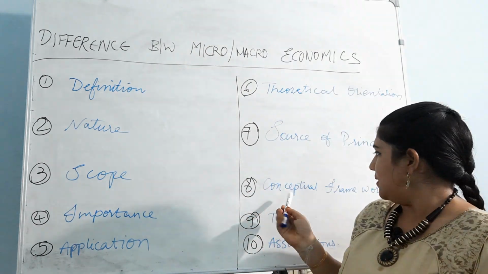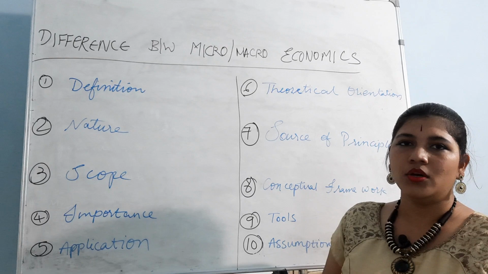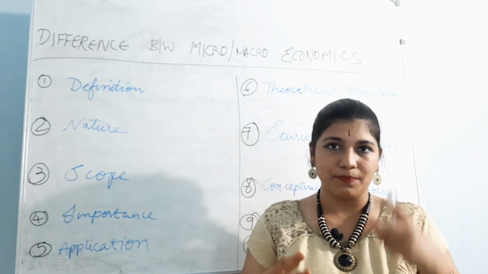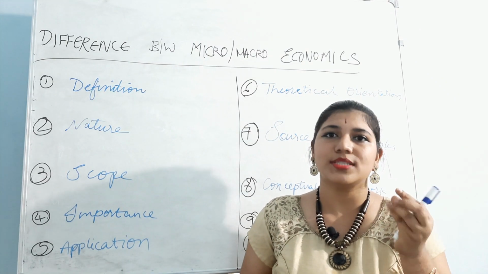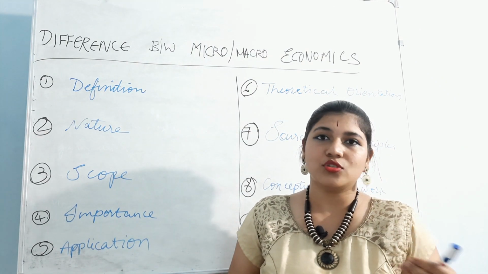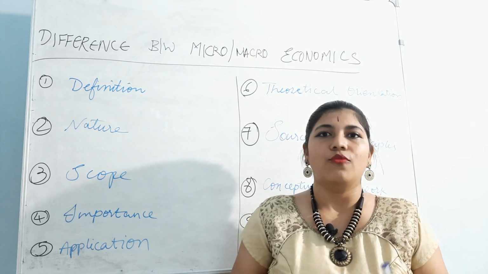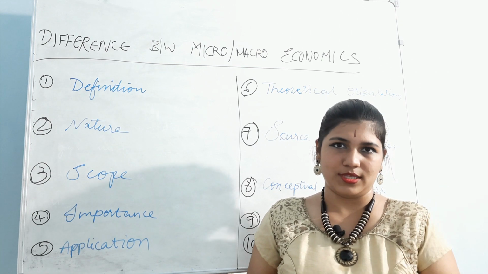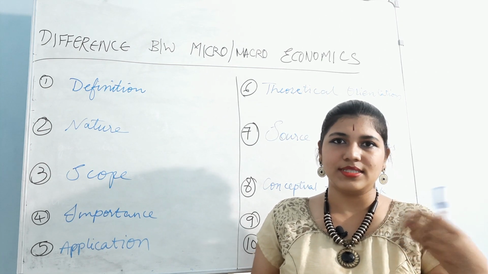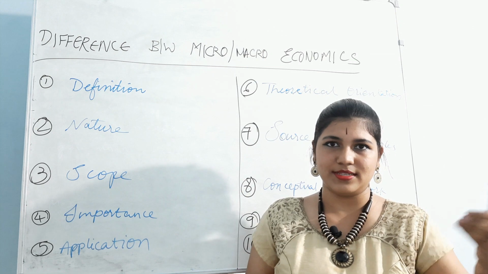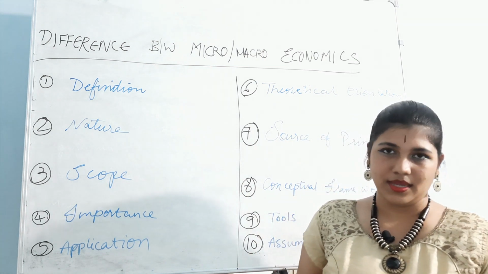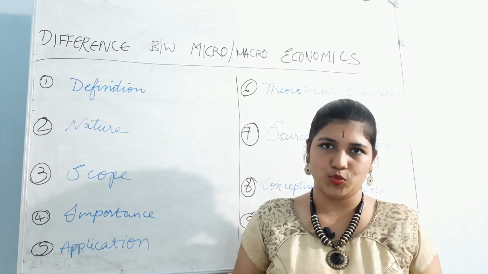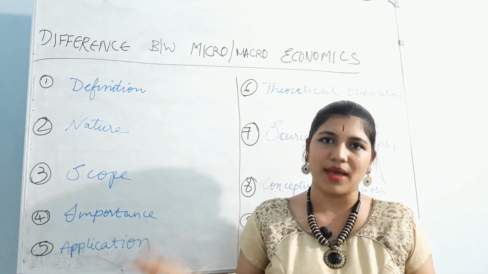Okay, and tools. What are these tools? Whenever we want to complete and accomplish a task, we use some tools. Yes or no? What are those tools in microeconomics? What are those tools in macroeconomics? Business, small things, business, and this kind of monetary small principles, theories, etc. what comes under that is called microeconomic thing. And here in vast cases we have some tools. It differs between microeconomics and macroeconomics.